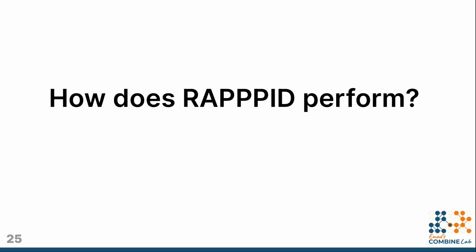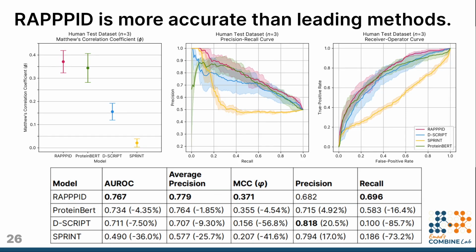So without further ado, I'm happy to share some of our results. We find that RAPPPID performs better than leading PPI prediction methods when making predictions on a dataset of human interactions. This dataset was prepared using the protein splitting approach outlined in the methodology section. Here we see that RAPPPID obtains higher scores than leading PPI prediction methods, obtaining an average AUROC of 0.767, average precision of 0.779, and a Matthews correlation coefficient of 0.371. These averages were obtained from evaluating these methods on 3 random training and testing splits.